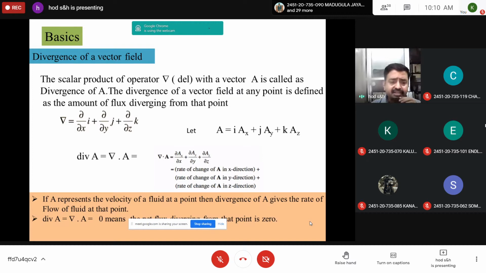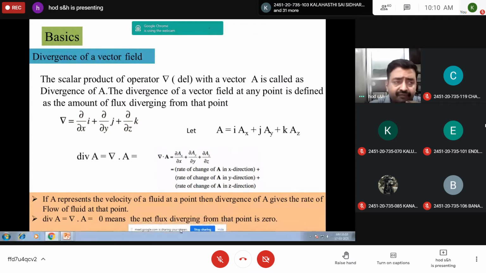So what is the physical significance? It represents the divergence of a vector field. It represents, at any point, the amount of flux diverging from that point. So if A represents the velocity of the fluid at a point, then the divergence of A will give you the rate of flow of fluid. If A is, let us take, the velocity of the fluid flowing per unit time, then the divergence of it gives the rate of flow of fluid. And divergence of A equal to zero means influx is equal to outflux, or net flux is equal to zero. This is the concept of divergence.